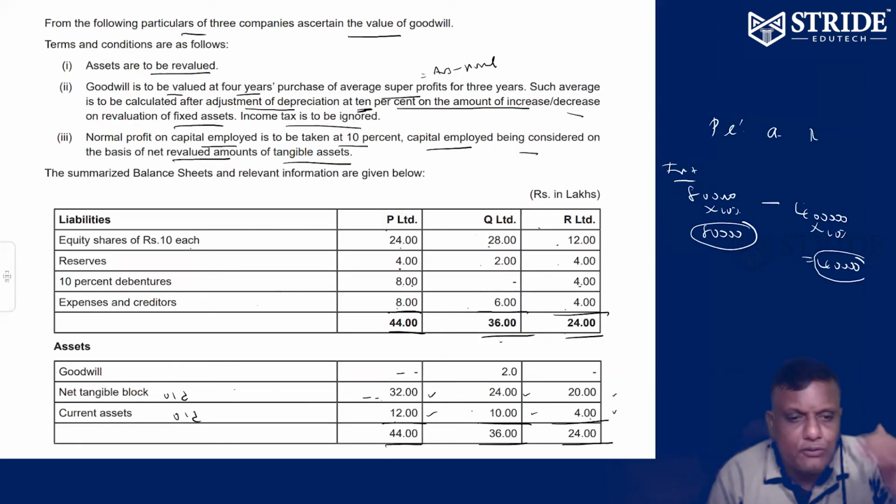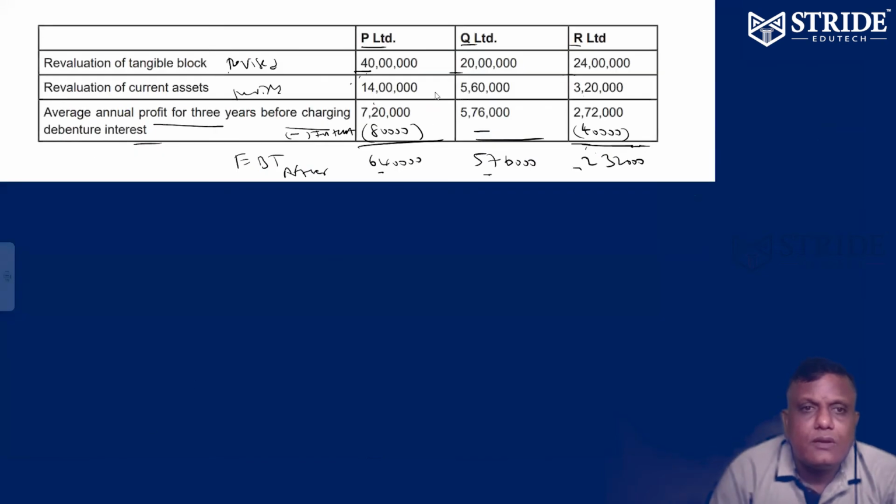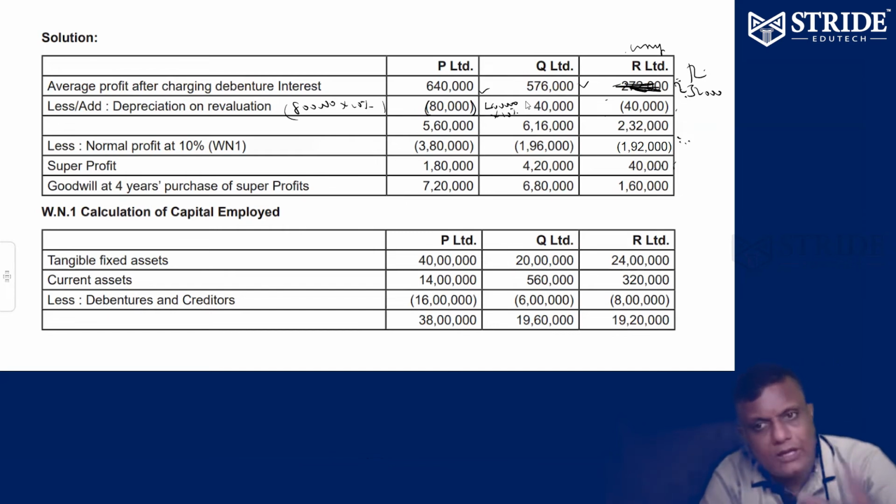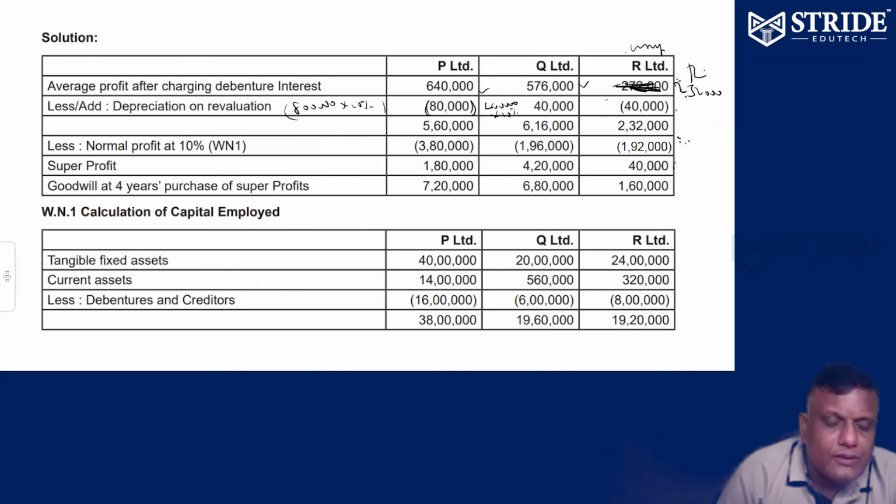Old block 24, here 20. 4 lakh reduced. Anyway, 4 lakh into 10%. The value decreased, so add back the depreciation because it was already charged in excess. Add back. Next one.